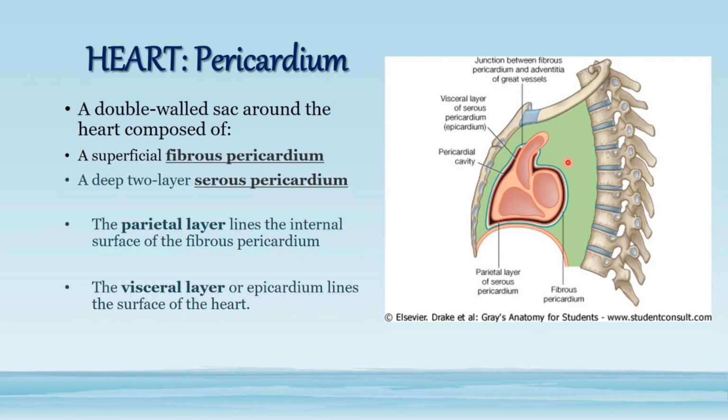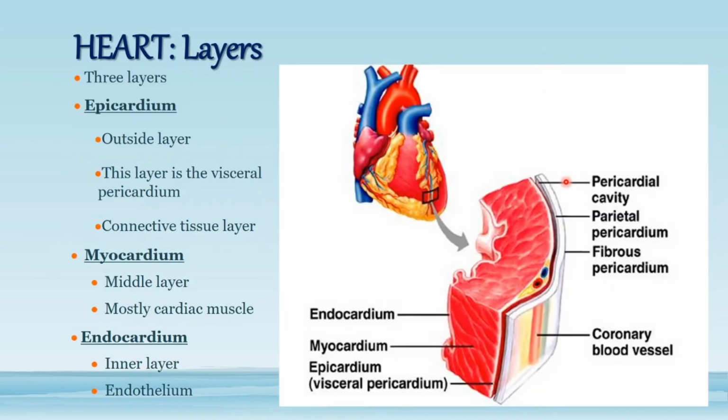In between the two layers there is a thin fluid-filled cavity, called the pericardial cavity. So these are the two layers of the serous pericardium, and the green is the fibrous pericardium. So these are the coverings of the heart.